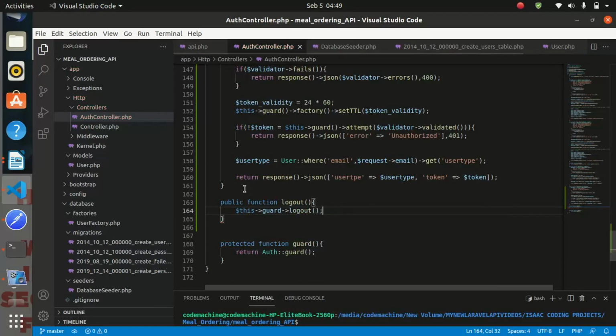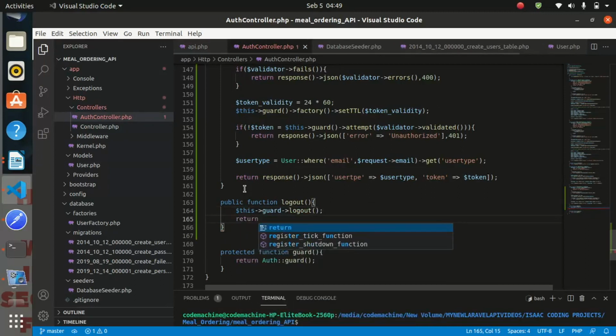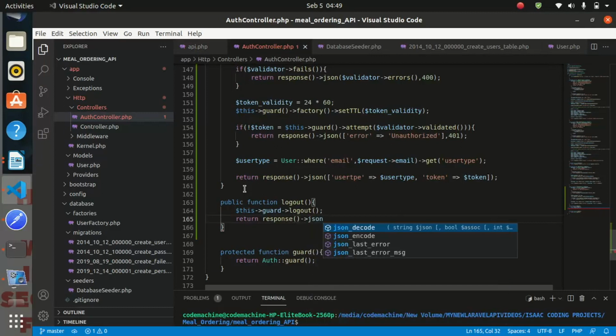And it's a function. So we return the JSON response, return response JSON, and this is going to be a message.